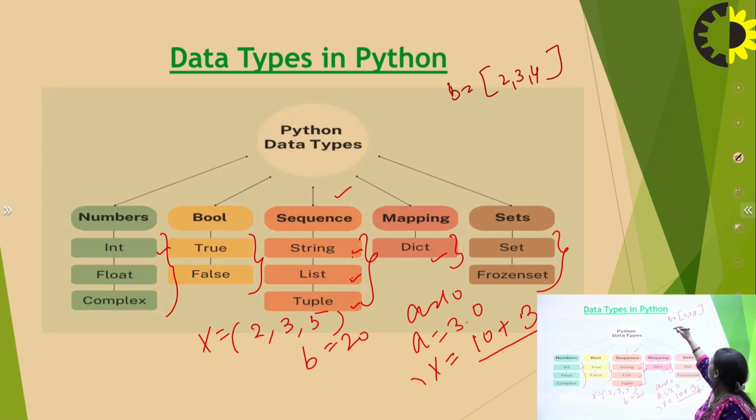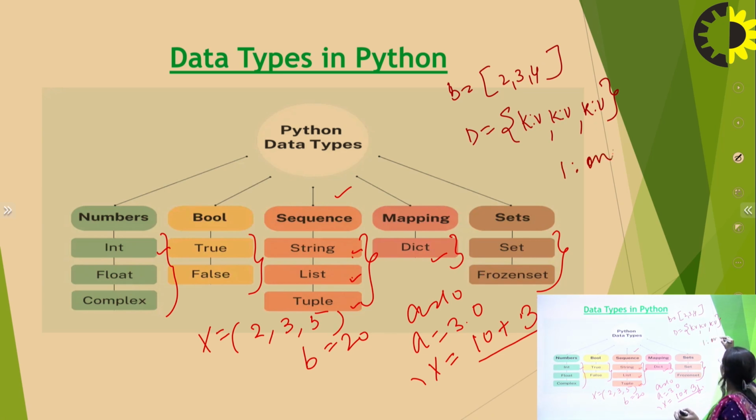But when I am talking about a dictionary, I'll write D is equal to, and here the elements are not single elements, but each element is a pair of key and value. That means there is a key-value pair at a time. So if I write 1 colon this one, comma, 2 colon this two, and so on, this will be written as a dictionary value.